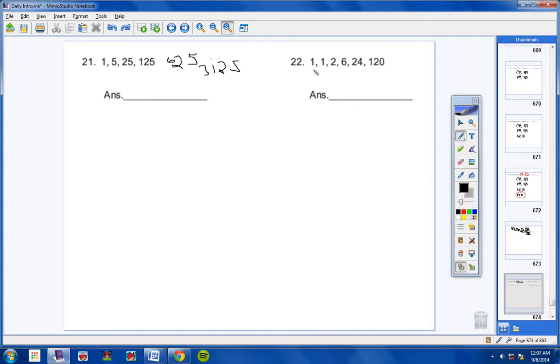So I multiplied 1 times 1, then I multiplied by 2, then I multiplied by 3. Hey, this is working. Then I multiplied by 4 and got 24. Then I took 24 times 5, I got 120. So I'm going to take 120 times 6, and if I do that correctly, I will get 720. Then I'm going to take 720 times 7, and if I do that correctly, I'm going to get